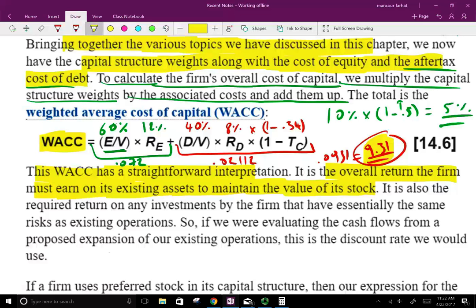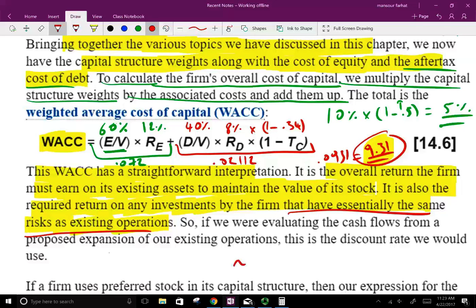So you have to earn at least 9.31. It also can be considered the required rate on any investment by the firm that has essentially the same risk as the existing operation. So if you're taking on a new project, and the new project has the same risk as the existing projects, then you would say, I'm going to use my required rate of return as 9.31 because this is my weighted average cost of capital.